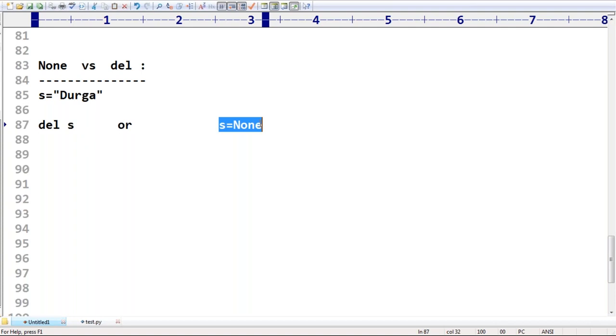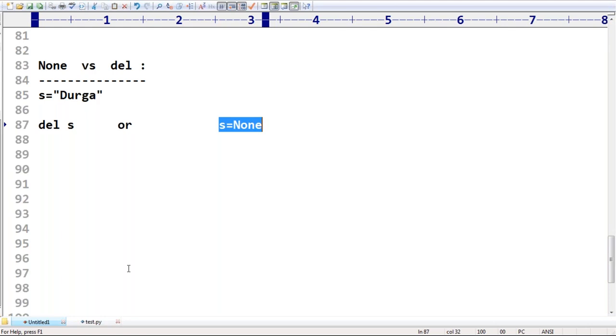But if I use s = None, it means s is not pointing to any object. The corresponding object is eligible for garbage collection. But still you are allowed to access s, though its value is None, not the corresponding object. After del s, the object and s are both gone, you can't use anything. But after s = None, only the object will be gone, s will be there. You can reuse this s for the next requirement.